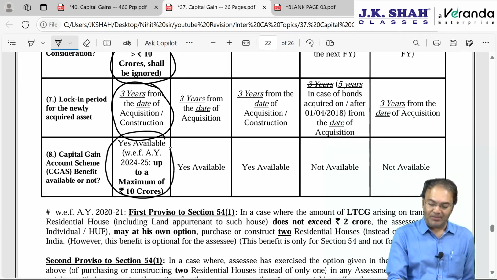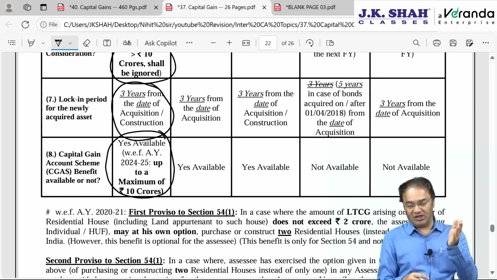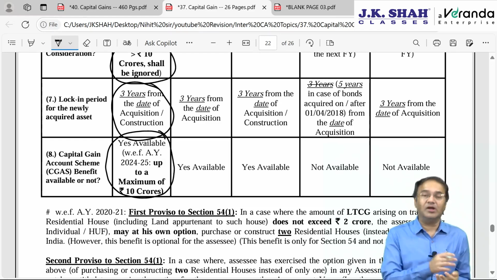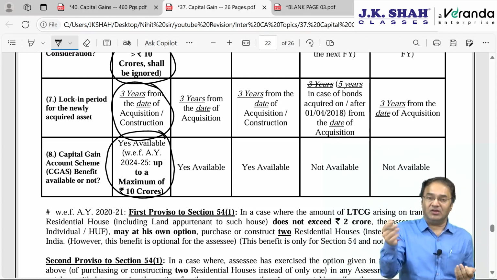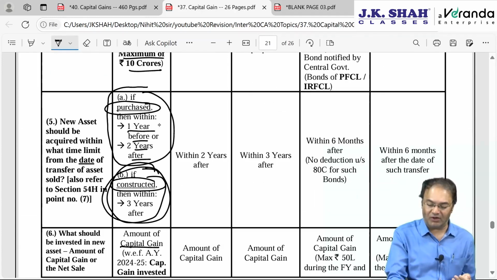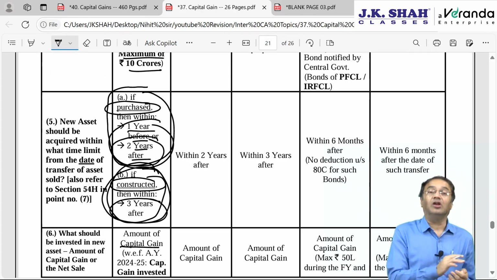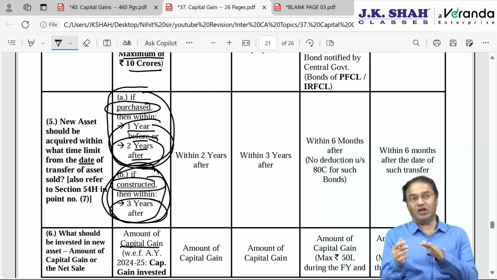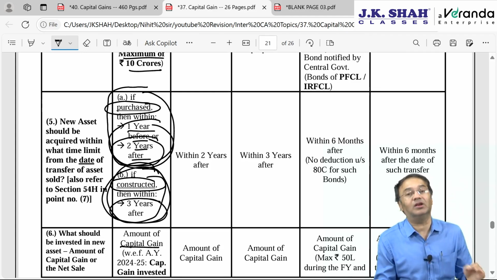And capital gain account scheme benefit, answer yes, available. What is capital gain account scheme? After you sell the earlier asset, house number 1, before you could buy the new asset, or before the expiry of the time limit to buy the asset, you have a lot of time, 1 year before or 2 years after, especially this 2 years after or 3 years after. Within this time limit, before expiry of this 2 years or 3 years time limit,